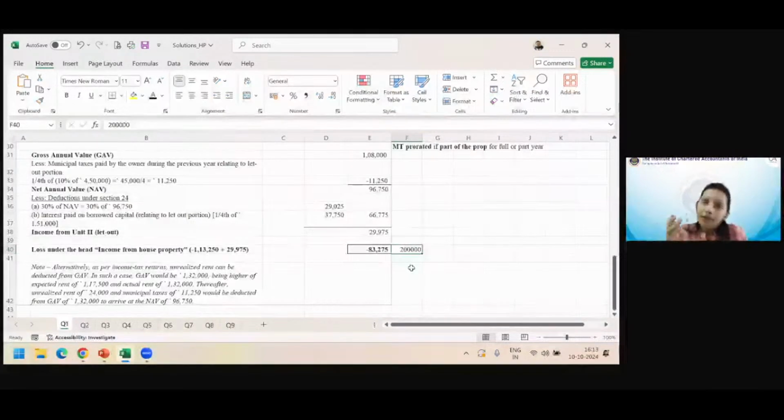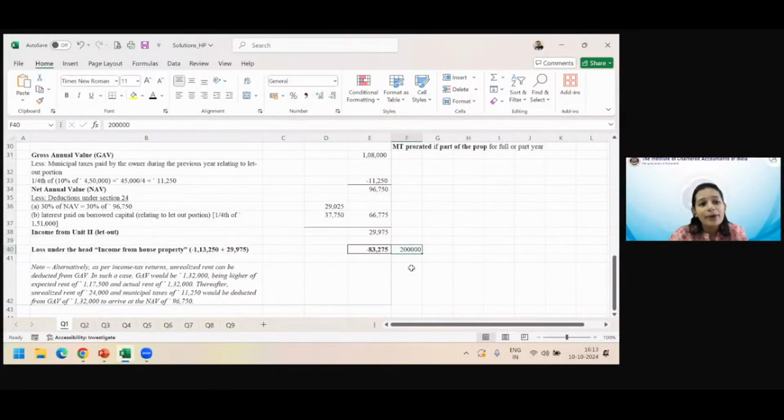But had it been default regime, then loss from income from house property head cannot be set off against income from any other head. We are in the optional regime, so we have only talked about optional cases. That means you can claim up to 2 lakhs as loss and set off against anything else. Please do not confuse this 2 lakh with the 24B limit of 2 lakhs.